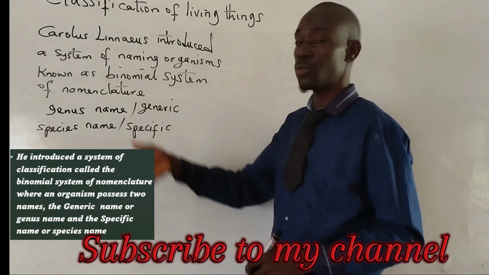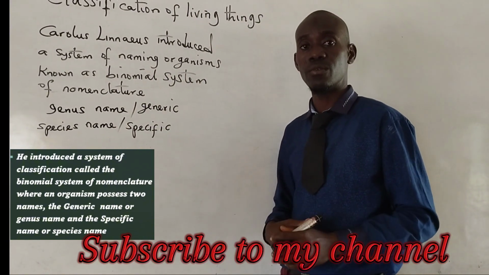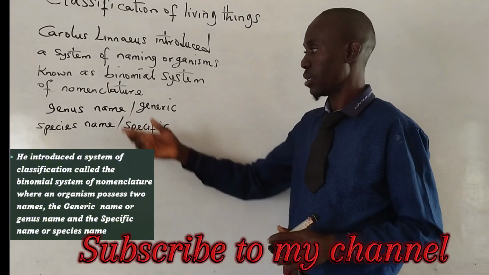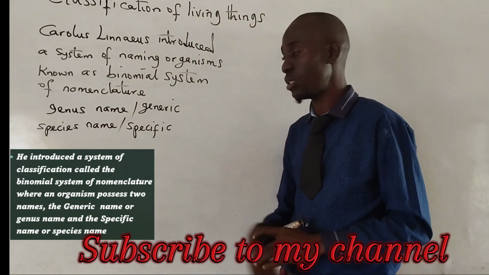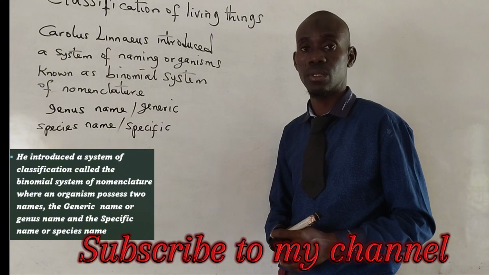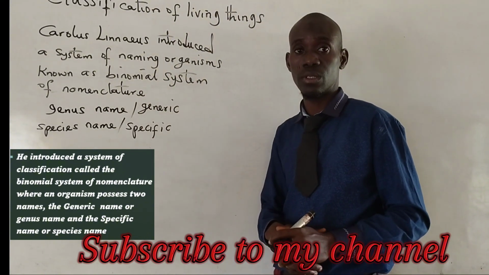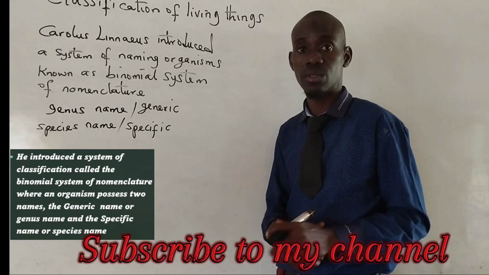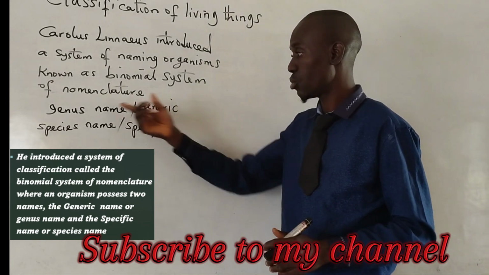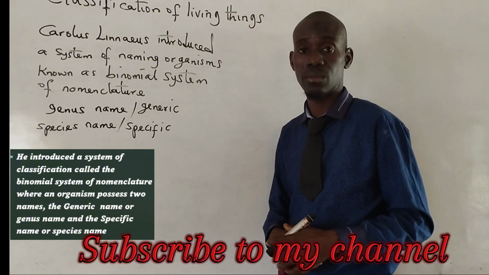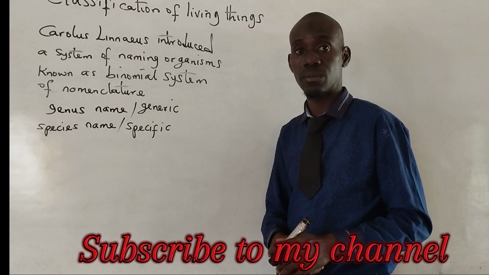We call the first one the genus name and the second one the species or specific name. Two organisms can bear the same genus name, but no two organisms bear the same specific name.